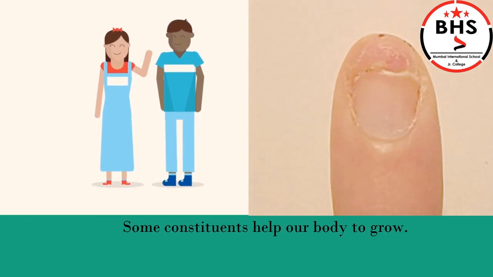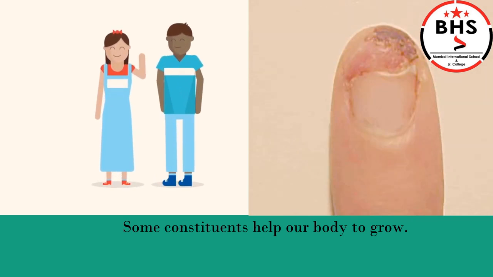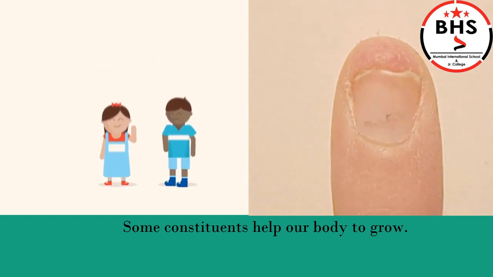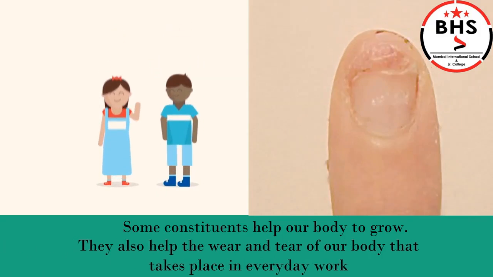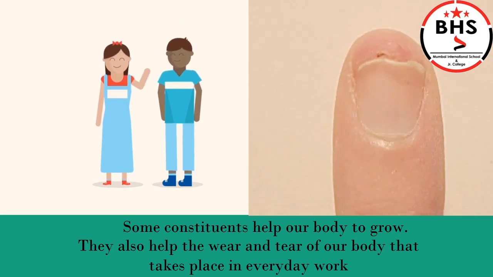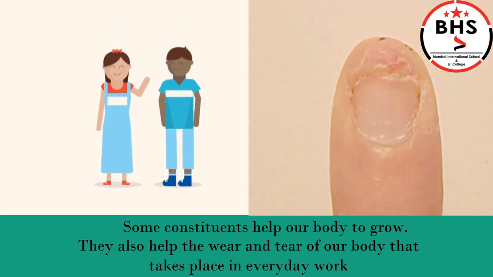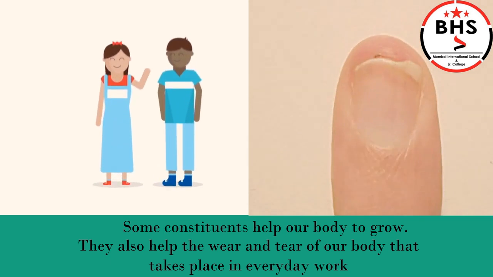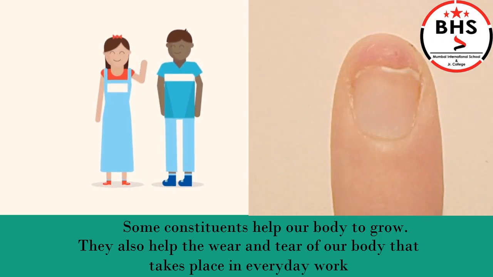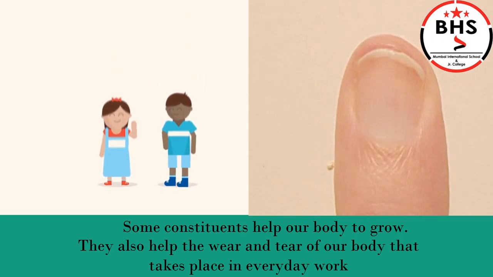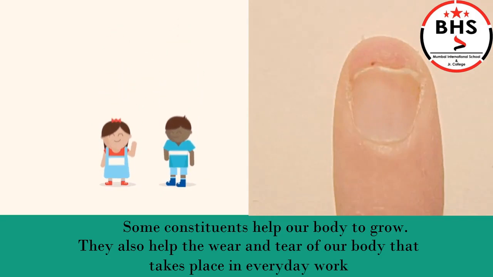Children, good food gives our body some important constituents. These constituents help the body to grow. Also, it helps with the wear and tear of our body. If we are hurt, our body heals the wound in some time. This is because our body has important constituents like protein that we get from food.